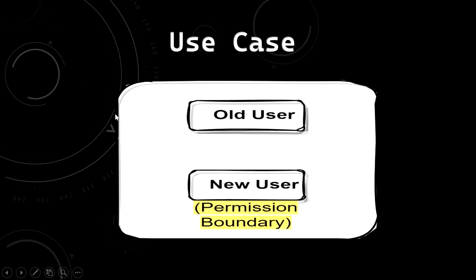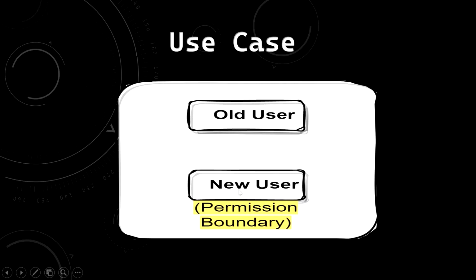Here you can see this is one use case, and let's consider this white box as an IAM group, and within this group one old user is there, that is an existing user. Whatever policies will be attached to this group level will be applicable to this old user and any other user that will be added to this group. Fine. So let's consider a new user has been added to this group, and if this group is having full administrative access, then both old user and new user will be having administrative access, which is getting inherited from group level.